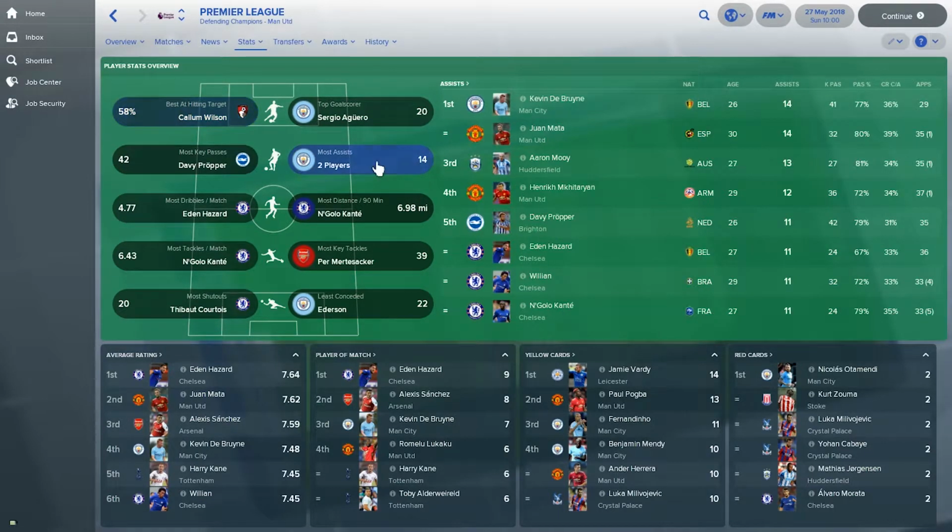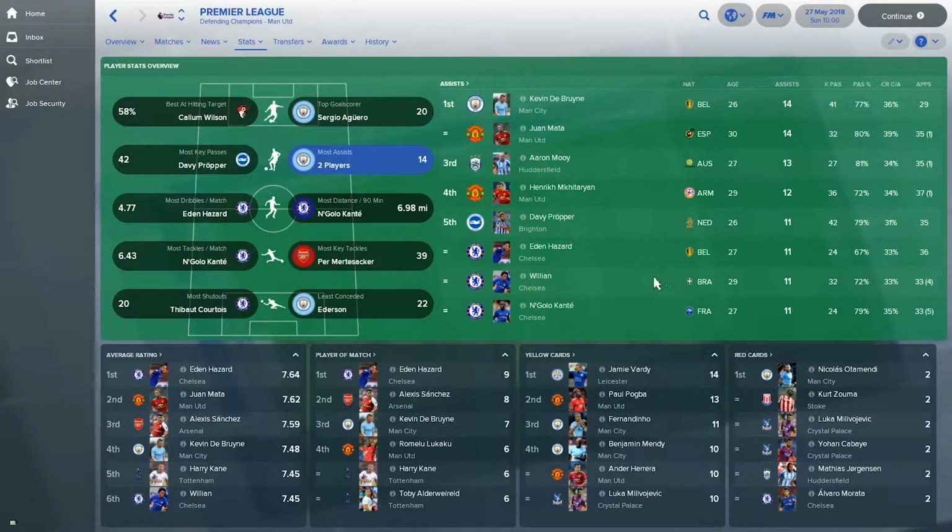Let's then take the midfielder statistic, most assists. Kevin De Bruyne himself with 14 assists is winning this table here. He actually has the same number of assists as Juan Mata from the champions Manchester United and one more than Aaron Mooy from Huddersfield. If I am not mistaken, Huddersfield are actually going down, so unfortunately the many assists Aaron did were not sufficient to keep them up.